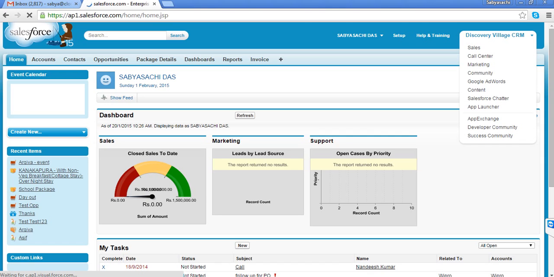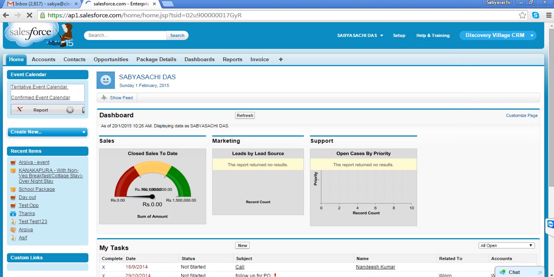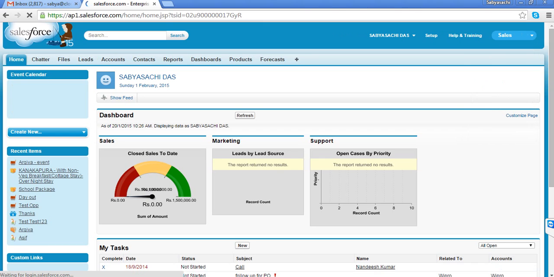So as I discussed, these are different tabs. This is on the right hand corner. This is called the force.com app menu, and all different applications are available here. So today we are going to discuss Salesforce CRM, and as you know, any idea what is CRM?